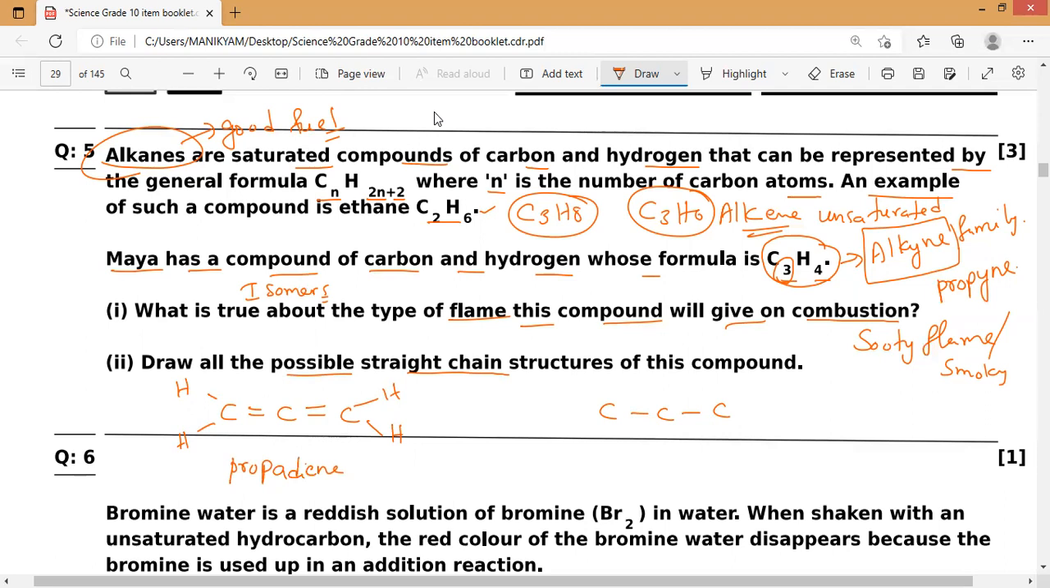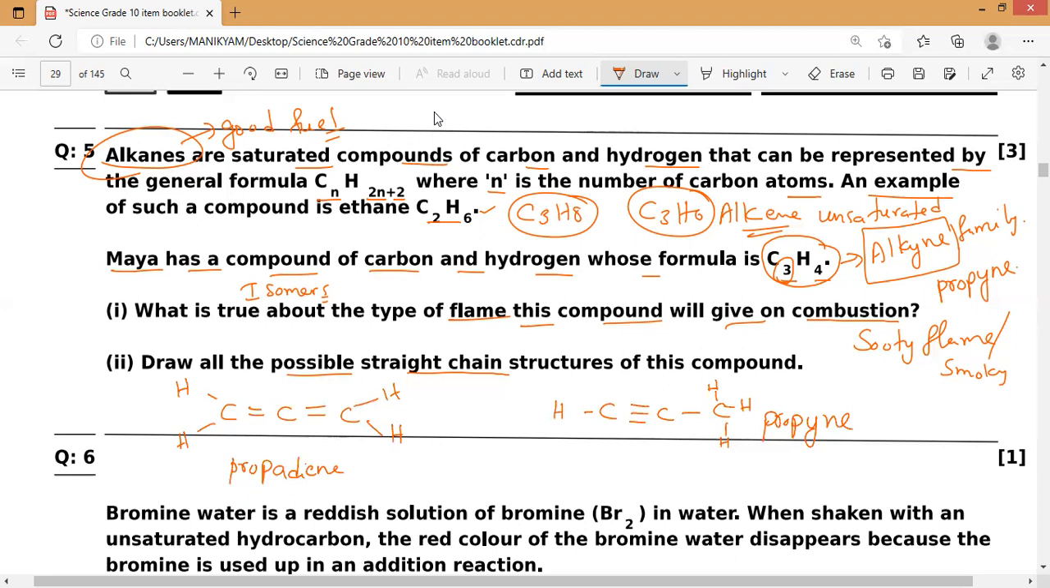The name of this one is propadiene. Next, in the same way, here I have taken a carbon with one triple bond and one single bond to H, and if you notice, the last carbon will get three hydrogens. So the name of this one is propyne: C triple bond C single bond C. So we get a total of two straight chain structures of this compound. This is how it happens. Hope everybody understands this.